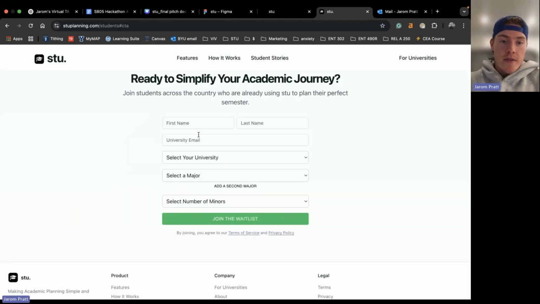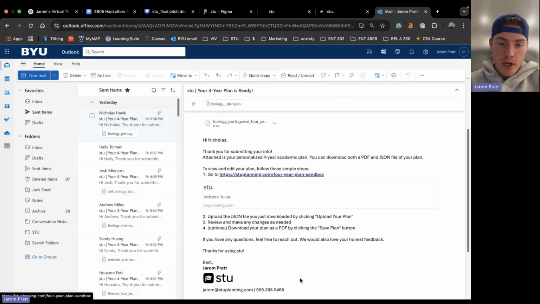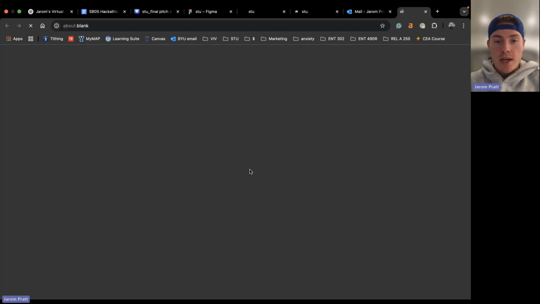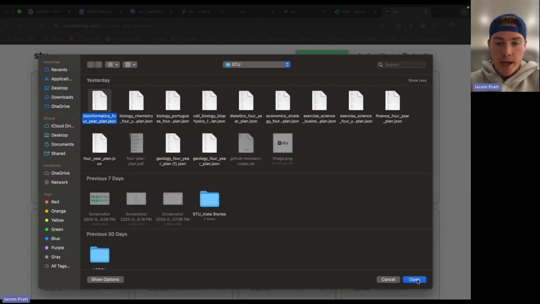Here's our website. This is where we got a little bit scrappy. Students submit their information and then it sends us an email. We're able to put that to our custom chatbot, which outputs a JSON file with their four-year plan, which I was able to email to all of these students. They click on the link, and then what they're able to do is actually upload the JSON of their plan right here,